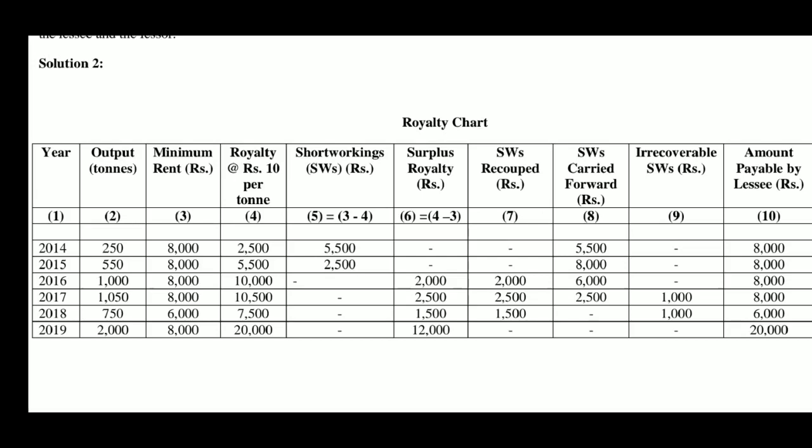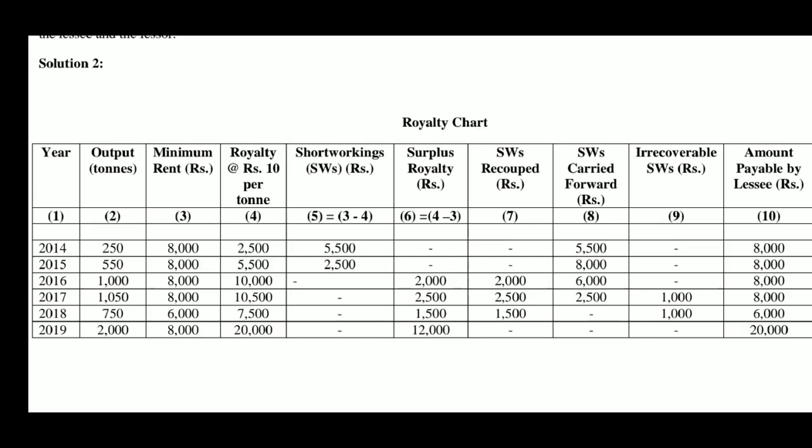See the column number 9. 1000 is irrecoverable short workings. That is, out of 5500 short workings of 2014, 2000 plus 2500 could be recouped in 2016 and 17 respectively. Balance 1000 is irrecoverable, that is transferred to profit and loss account.